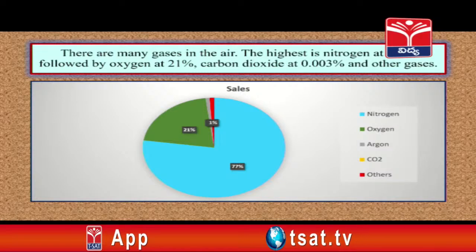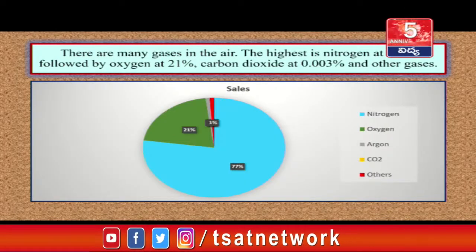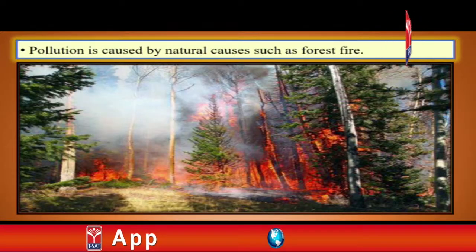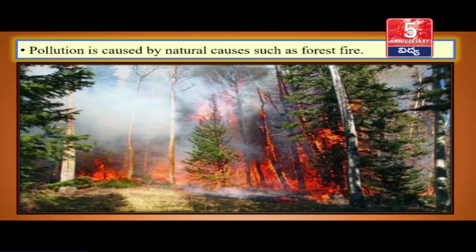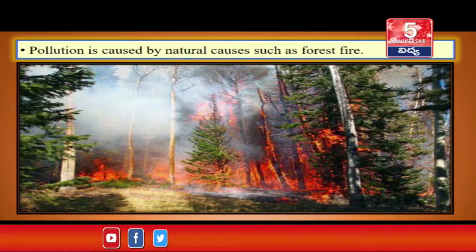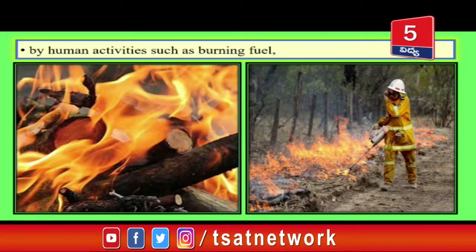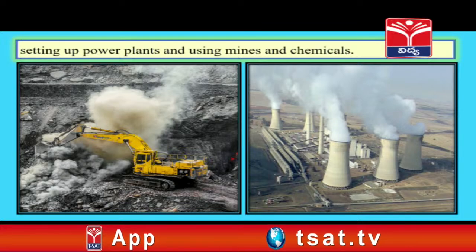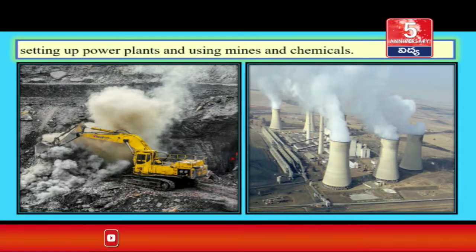The other gases include argon, neon, krypton like inert gases, water vapor, dust particles. All these other elements are under 1% only. Pollution is caused by two reasons, natural reasons and man-made reasons. Here forest fire and volcanic eruptions are the natural reasons, whereas human activities such as burning fuel, industrial effluents, setting up power plants and using mines and chemicals, all these are man-made reasons that lead to pollution.